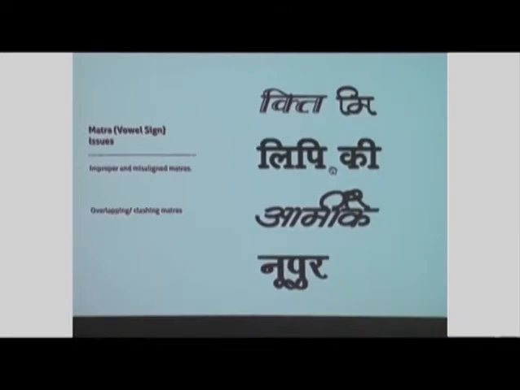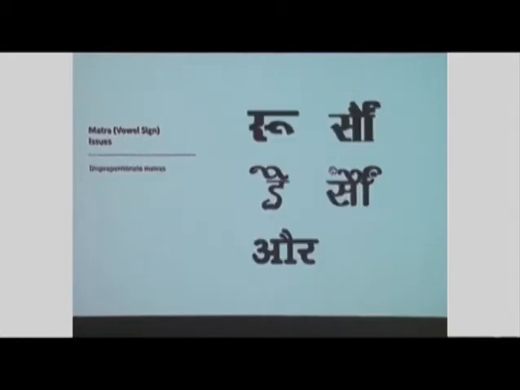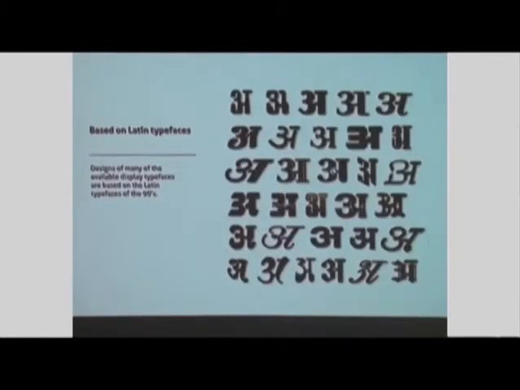Now, matra issues. In some cases, the number of matras designed is inadequate. This results in misaligned matras. Overlapping and clashing matras is also a concern. As compared to the letter forms, the matras are sometimes too big or too small. Some typefaces are based on Latin typefaces. It is not incorrect to design typefaces which match or are based on Latin typefaces, but the authenticity of the individual script needs to be maintained. It is important to adopt the essence of a typeface from one script to another rather than just the outer appearance.